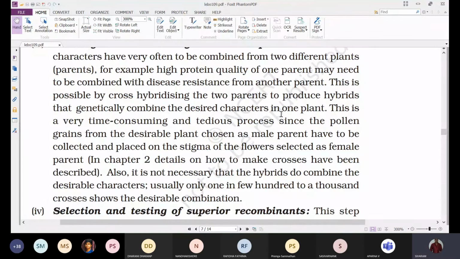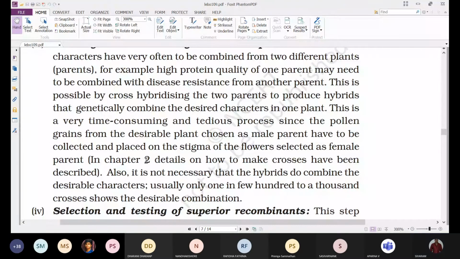This is a very time consuming and tedious process, since the pollen grains from the desirable plant chosen as the male parent have to be collected and placed on the stigma of the flowers selected as the female parent. So we have to undergo artificial hybridization techniques, that is emasculation, bagging, tagging. All these procedures we have to follow here. If the plant is bisexual, what we have to do? We have to undergo emasculation. We have to remove the stamens to prevent self-pollination, and it is followed by